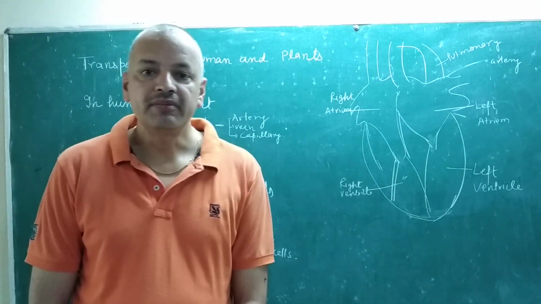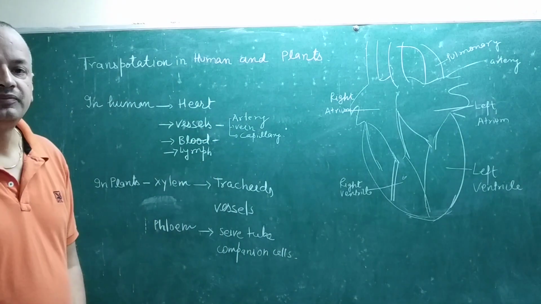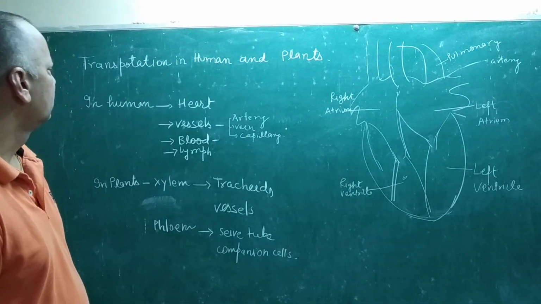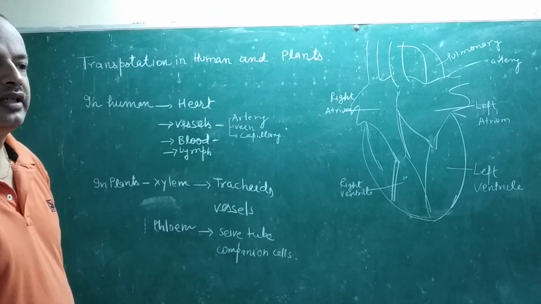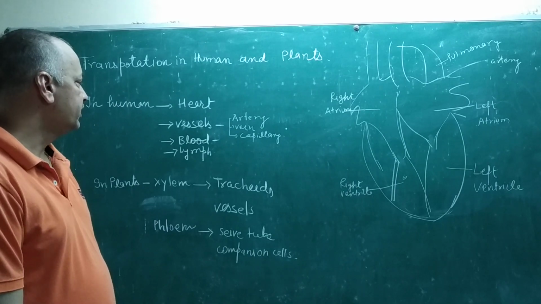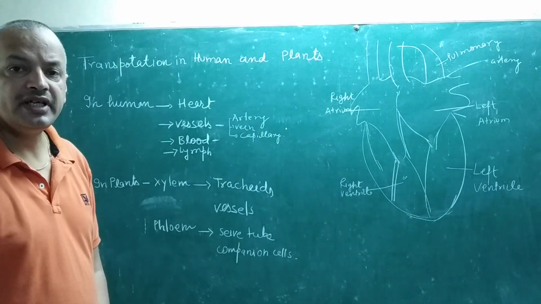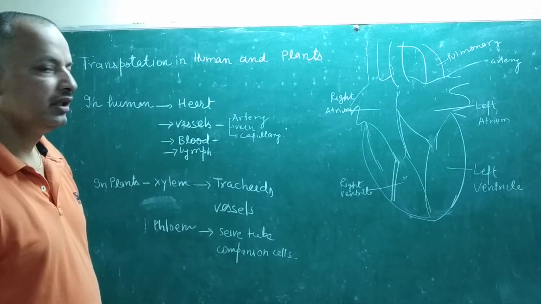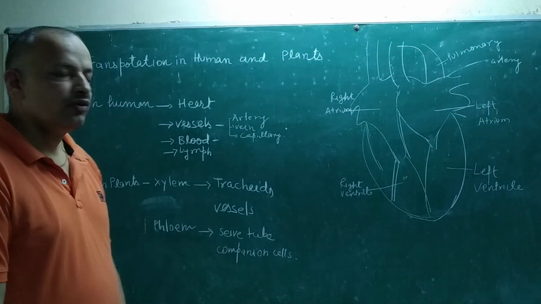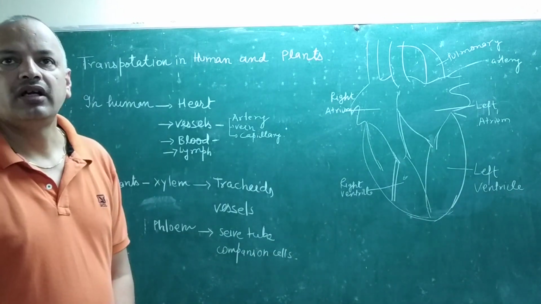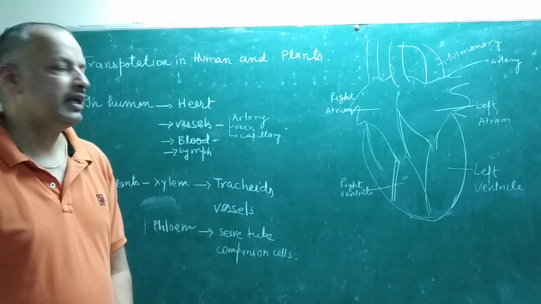The circulatory system is made up of three groups of organs in humans and other animals also. The first organ is the heart, and second are the vessels, which are tubes made up of arteries, veins and capillaries. Blood is also a transporting medium that helps to transport material. As you know earlier, food materials are transported with the help of plasma, and one other liquid which is released from blood will be discussed later on.